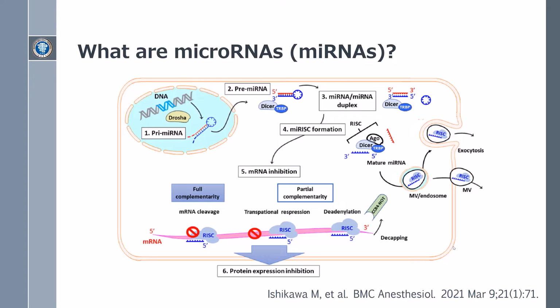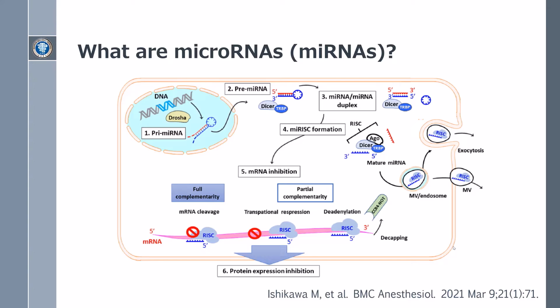In full complementarity, mRNA cleavage with subsequent DNA degradation occurs. Or, in partial complementarity, transcriptional repression or deadenylation occurs. The target protein expressions decrease due to mRNA inhibition by microRNA-induced silencing complex, leading to cell activity suppression.